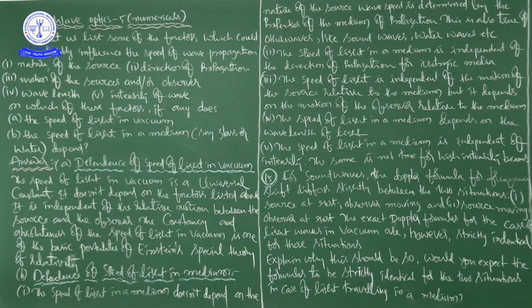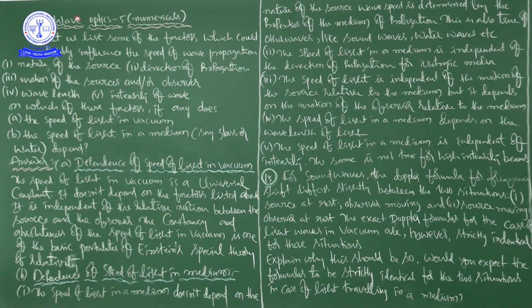So finally we disturb the water molecules by throwing a stone. Based on this situation we can conclude that a wave is a disturbance produced in a medium. What is meant by medium? A medium is a substance which allows energy to pass through it. We have various types of media: gaseous medium, solid medium and liquid medium.